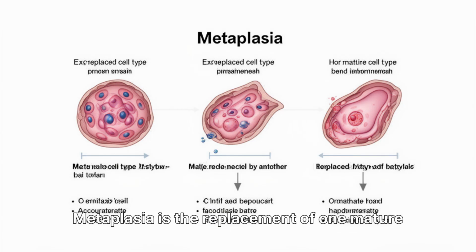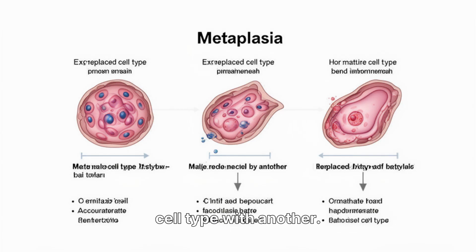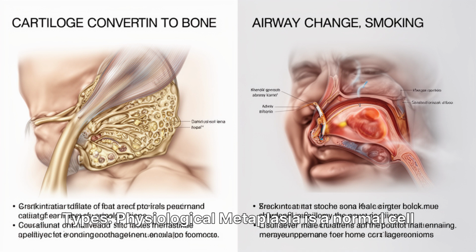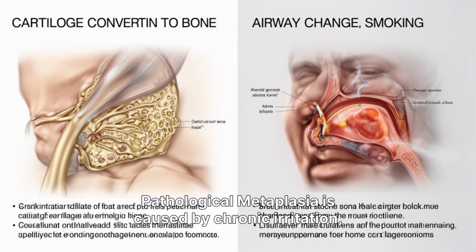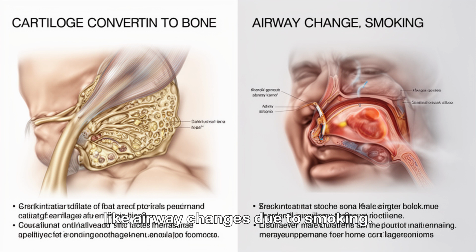Metaplasia. Metaplasia is the replacement of one mature cell type with another. Types. Physiological metaplasia is a normal cell transformation, such as cartilage converting to bone. Pathological metaplasia is caused by chronic irritation, like airway changes due to smoking. This can increase cancer risk.